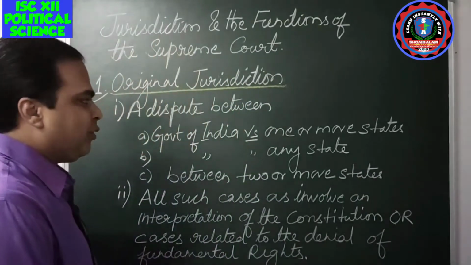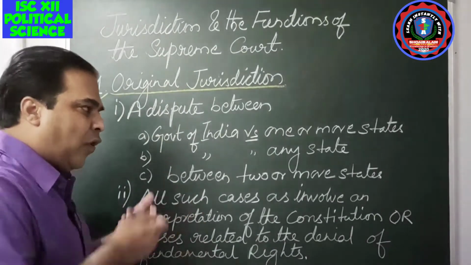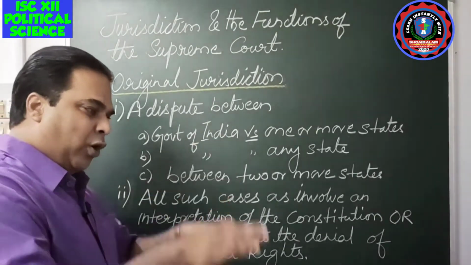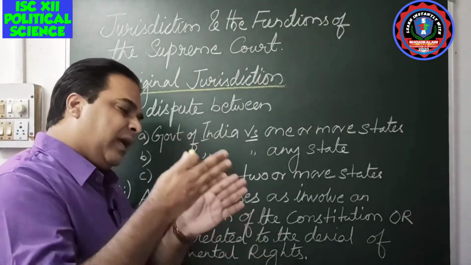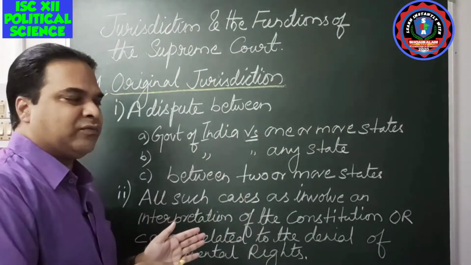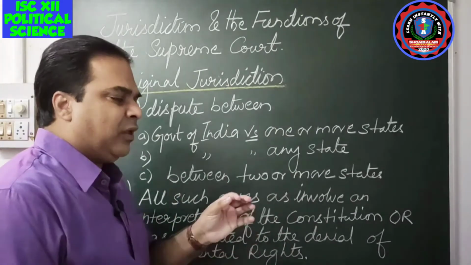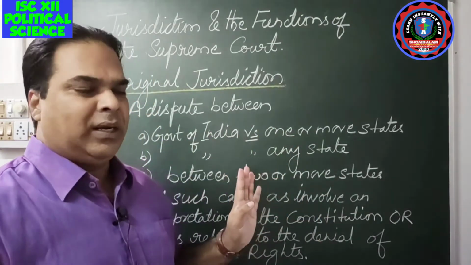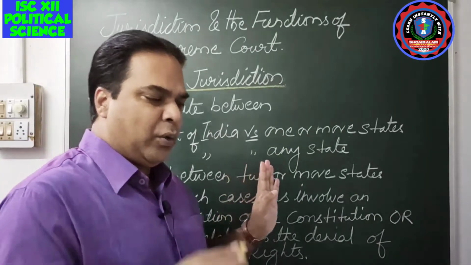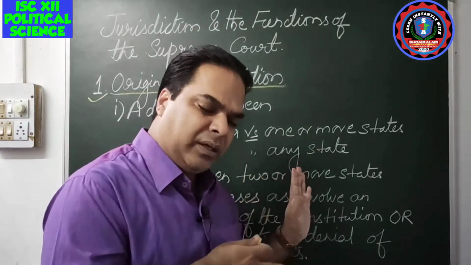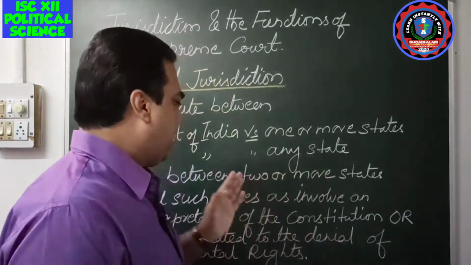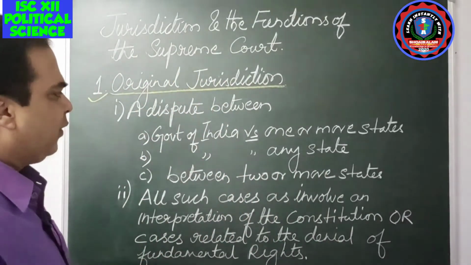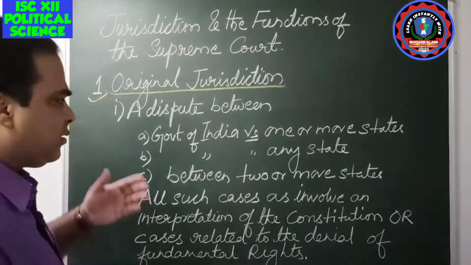So original jurisdiction, once again: the cases which fall under the Supreme Court at the first instance, which occur and then and there fall under the jurisdiction of the Supreme Court. Which types of cases will be looked after by the Supreme Court directly, without being taken to any other courts? There are certain things I have written over here. You can go through it, and if you want you can write it down in your copies also.